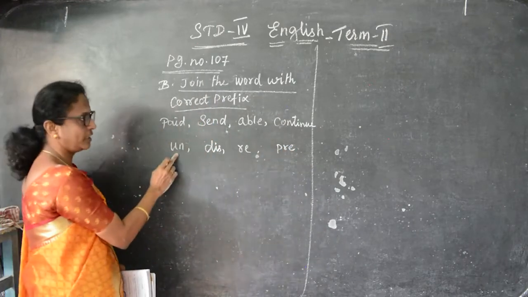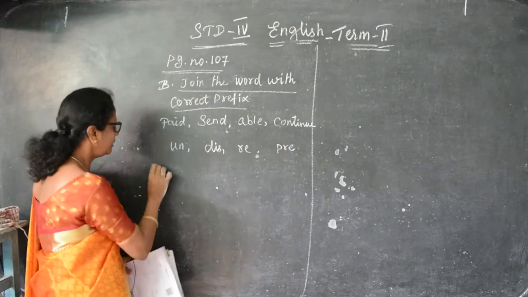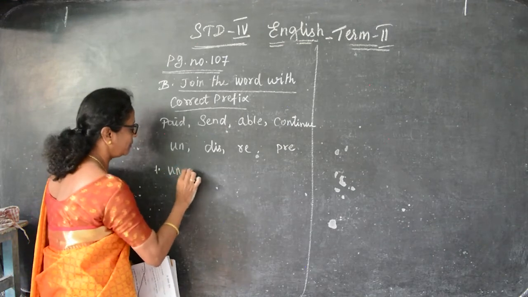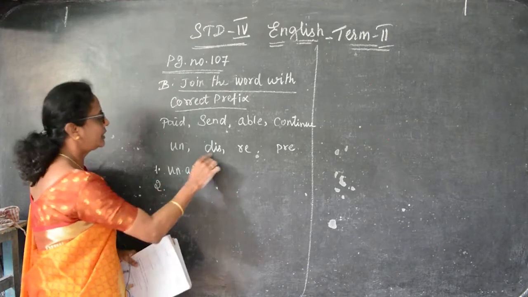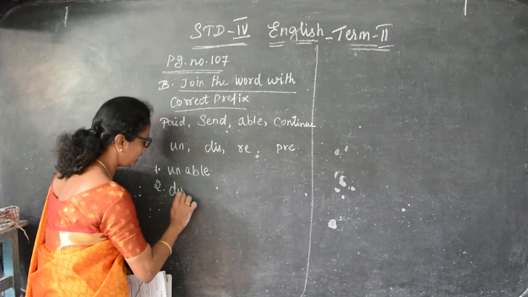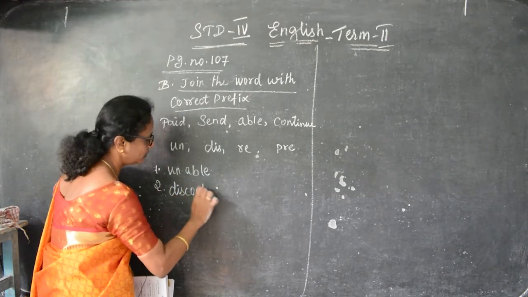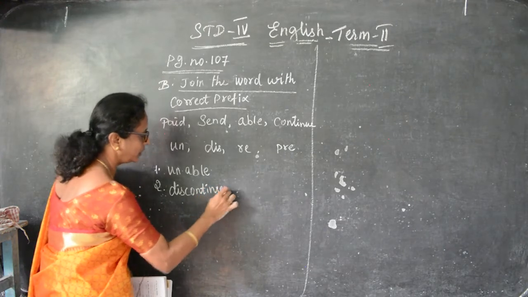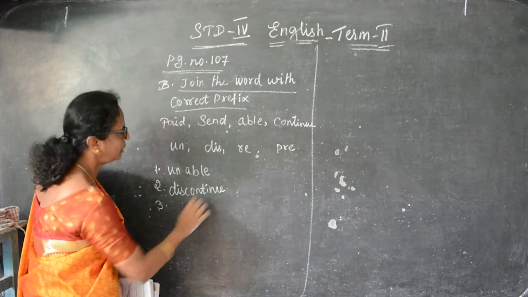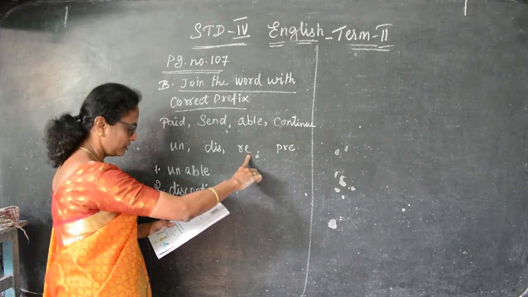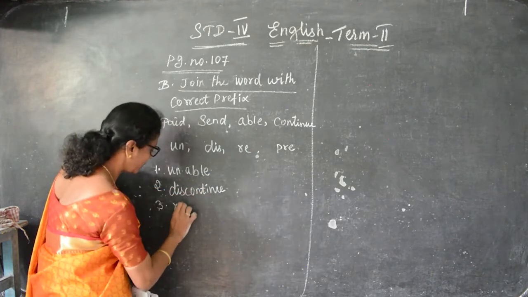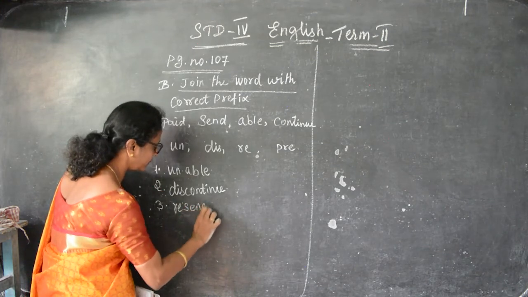So with un we can write, first one is unable. Second one, discontinue. Then third one, resend, resend.